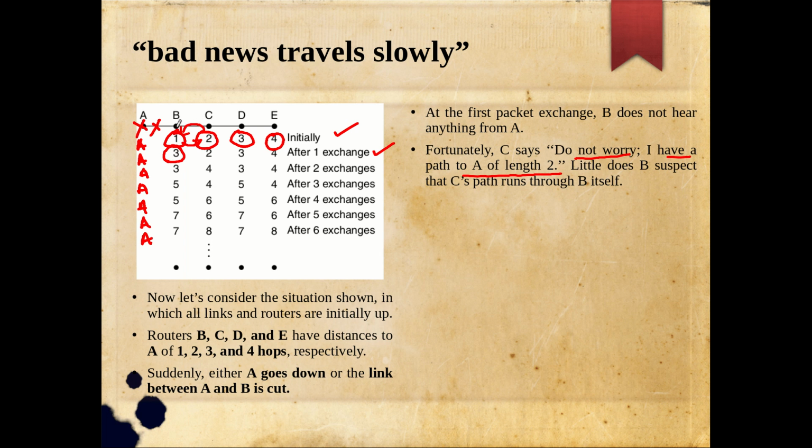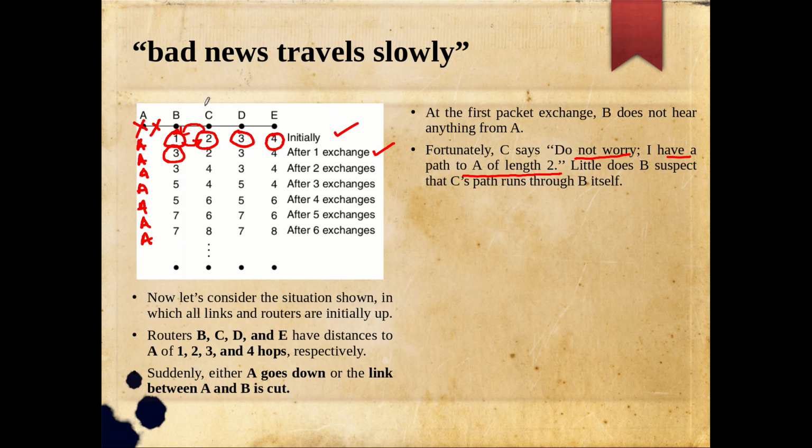So B doesn't know that C is offering a path that is through B. So B doesn't know that. So simply the distance information alone is communicated. It is not communicating the next hop information. That is actually what makes it a failure. As we save bandwidth, we are communicating only distance. So that is what makes the algorithm a failure.